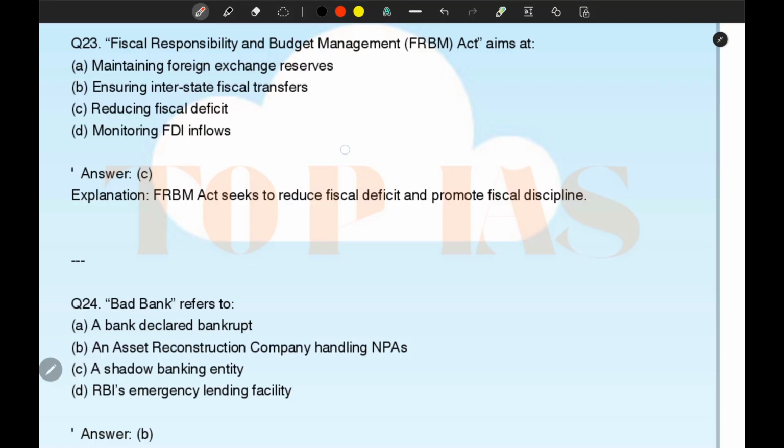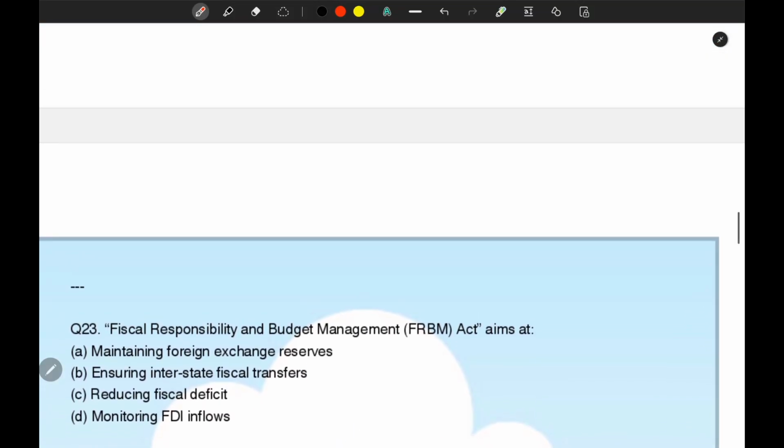Another question that we have is question number 23. The Fiscal Responsibility and Budget Management Act aims at maintaining foreign exchange reserve, ensuring interstate fiscal transfer, reducing fiscal deficit, or monitoring FDI inflows.